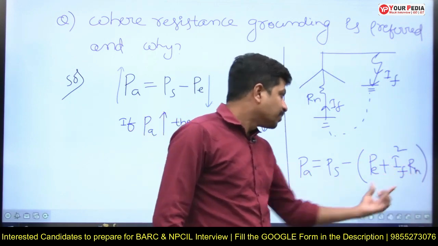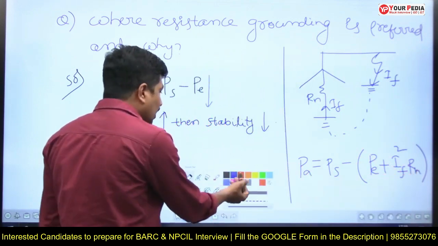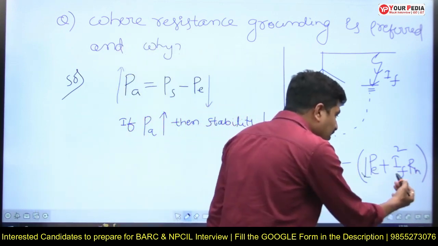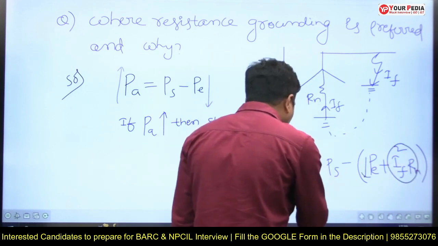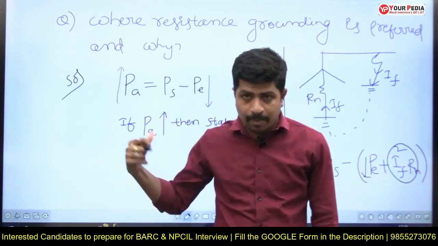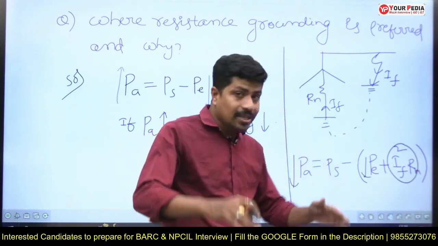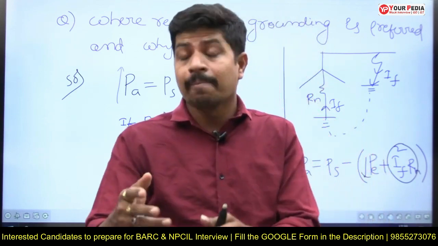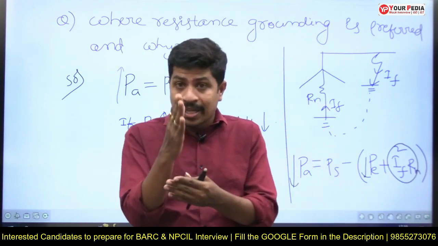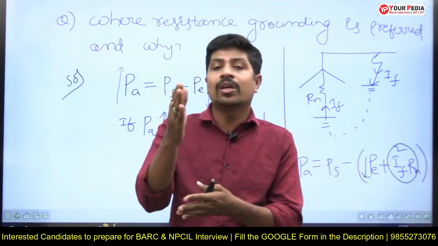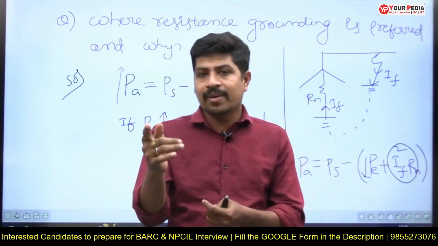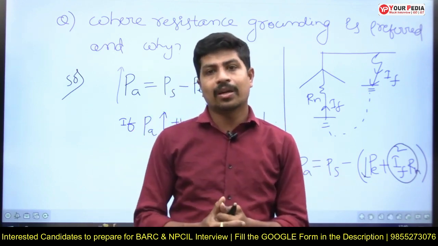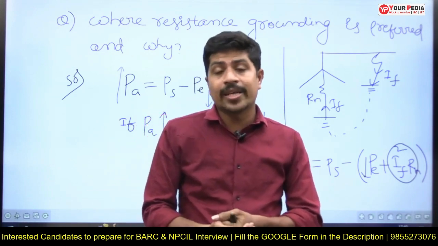During a fault, we all know that the electric power output is very less, but this term is adding to it. Therefore, compared to the previous case, the acceleration power decreased. If acceleration power decreases, then rotor acceleration decreases. Then there are fair chances of finding that much deceleration area. According to the equal area criteria, deceleration area must be equal to acceleration area. Then it is going to be stable.